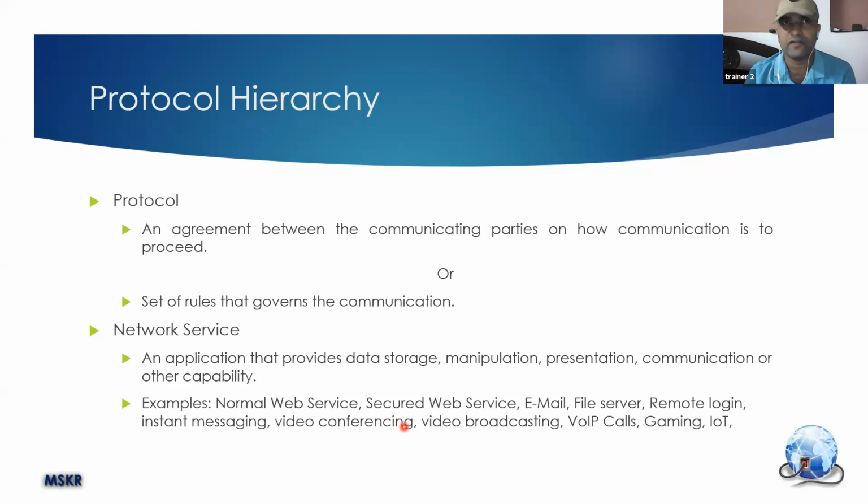Say if you open a Facebook page, for example, you will not get the page line by line properly. First you will be getting the borders, and who is the person that shared that particular message. Then it is going to load the message that is shared by that person. If he is sharing some video, the video is going to take some time to load. So all these things are different.